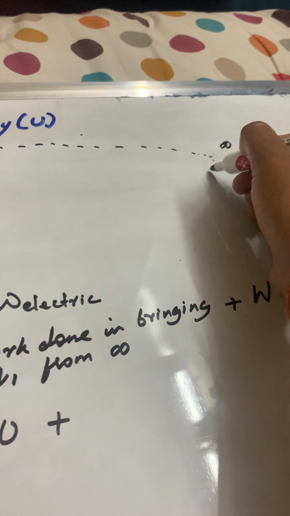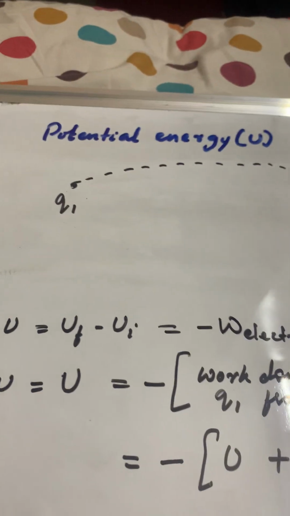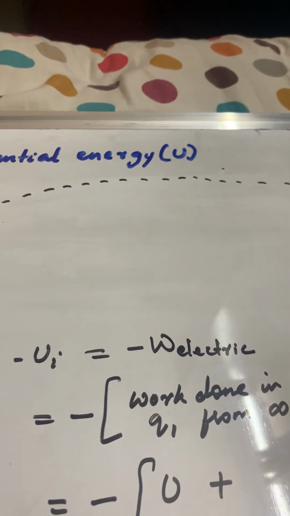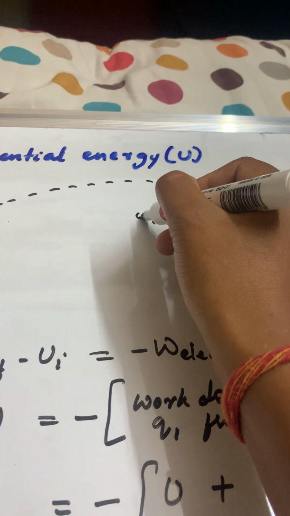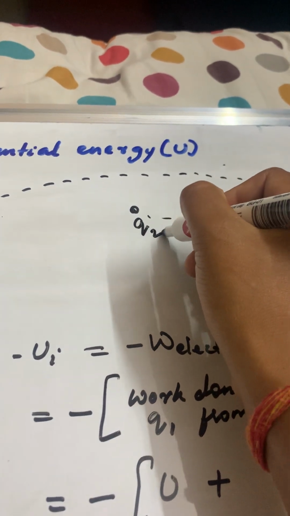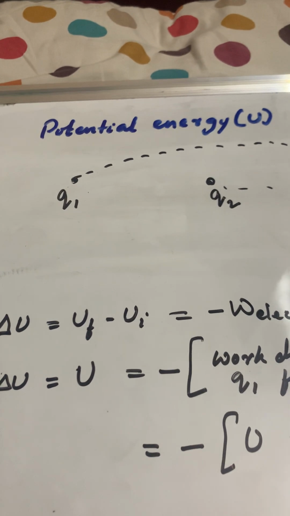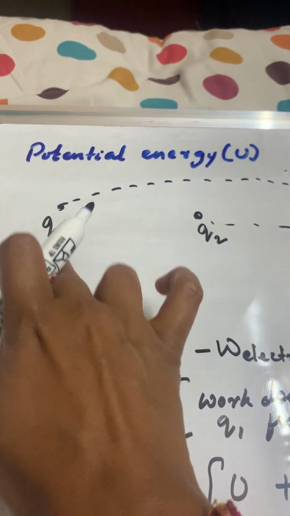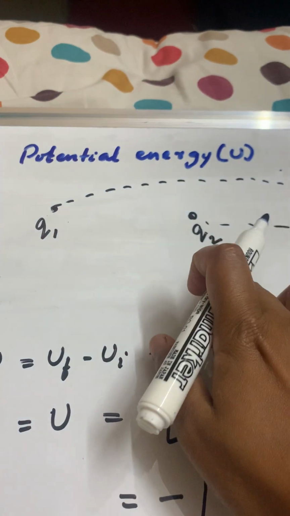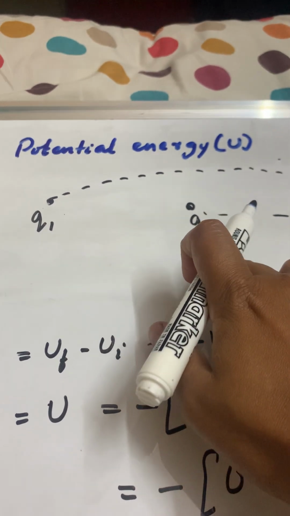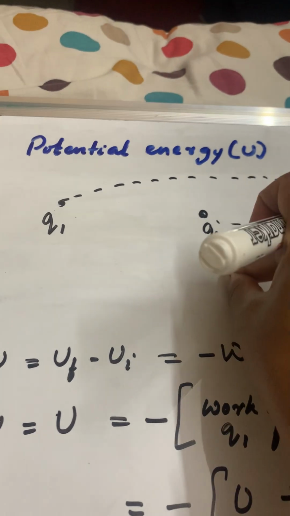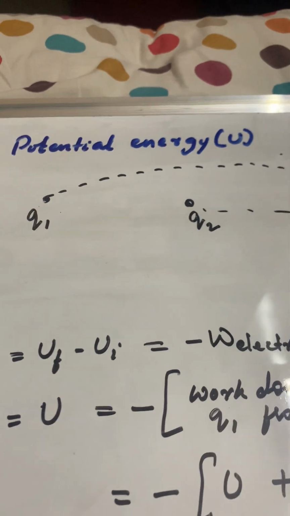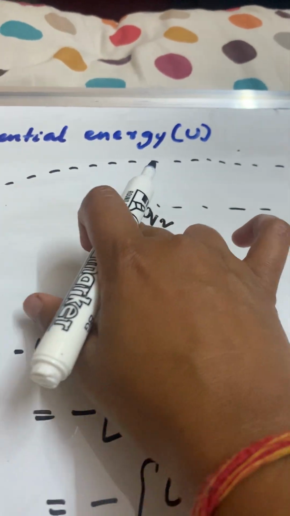Now what are we bringing? q1 has been brought here already and zero work is done. Now from infinity, q2 is being brought. Will there be any work done? Yes, there will be work done. Why? In order to bring q2, we need to overcome the repulsive force due to q1. That means an external agency needs to apply the force, then only can q2 be moved up to this distance. This energy is stored as potential energy. Understood?